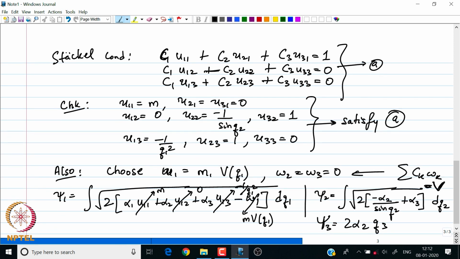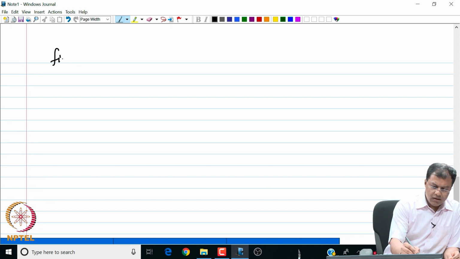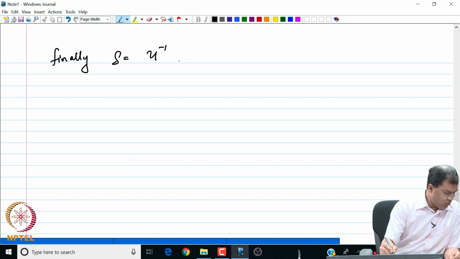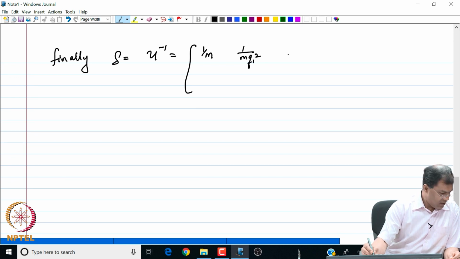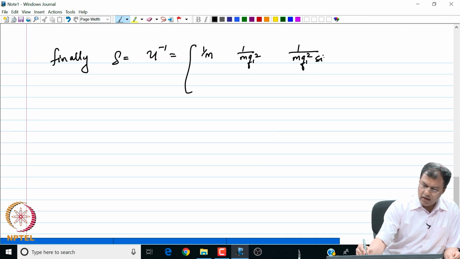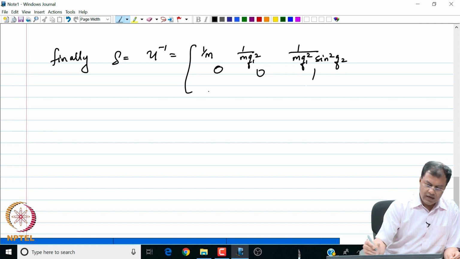Okay. So, we end this example by finally showing what our Stäckel matrix is. Finally, our Stäckel matrix S is equal to U inverse, which is also equal to 1 by m q 1 square, 1 by m q 1 square sine square q 2, and this is 0 0 1 and 0 1 1 by sine square q 2, right.